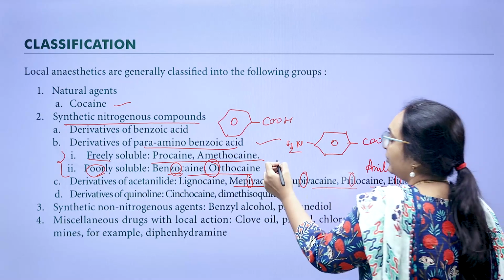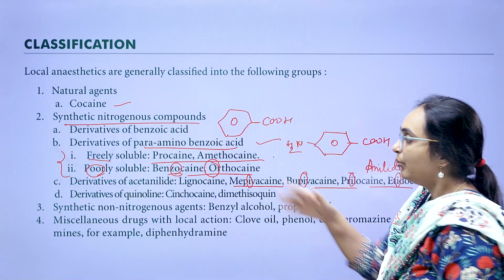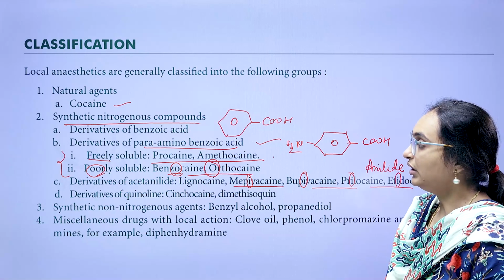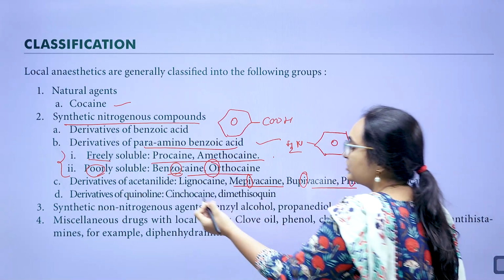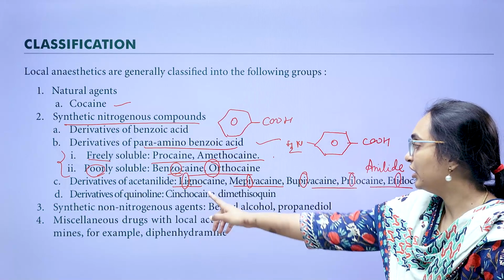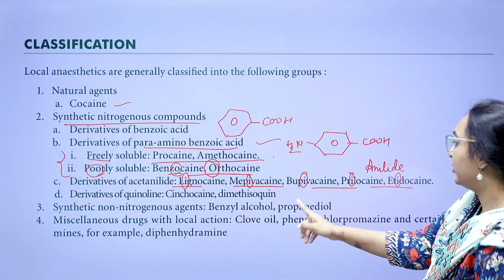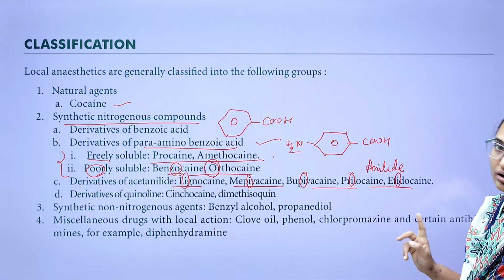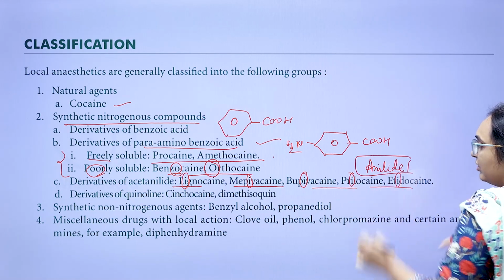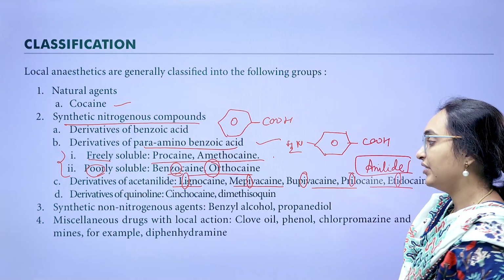Freely soluble examples, procaine and amethocaine. Poorly soluble examples, benzocaine and orthocaine. In the acetanilide derivatives, in the first half of the name there will be an I: lignocaine, mepivacaine, bupivacaine, prilocaine, etidocaine. All have an I in the first part of the name. These are anilide or acetanilide derivatives.